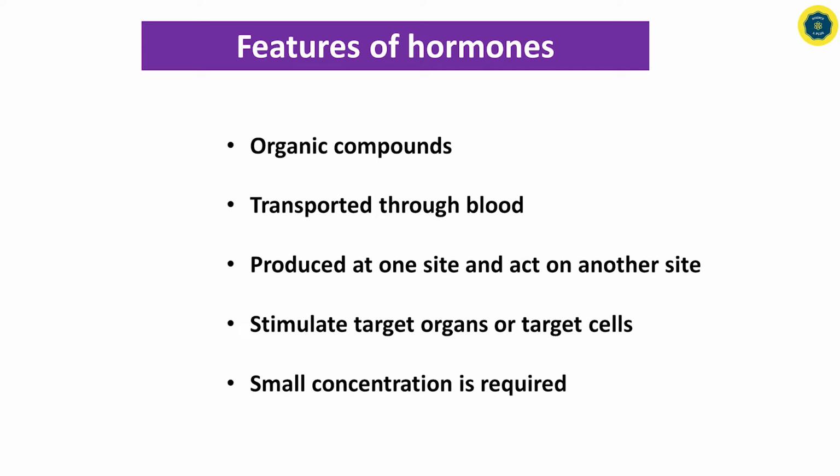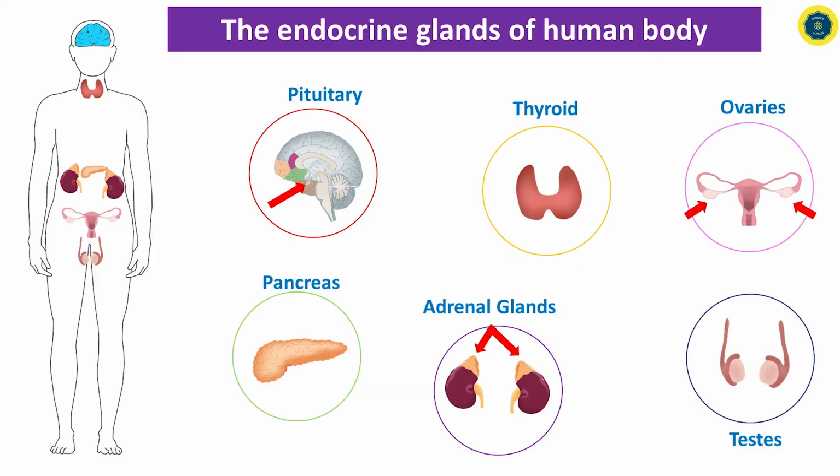Let's revise the features of hormones we just studied. Hormones are organic compounds, they are transported through blood, they are produced at one site and act on a different site. They stimulate target cells or target organs, and very small concentrations of hormones are required in the human body.